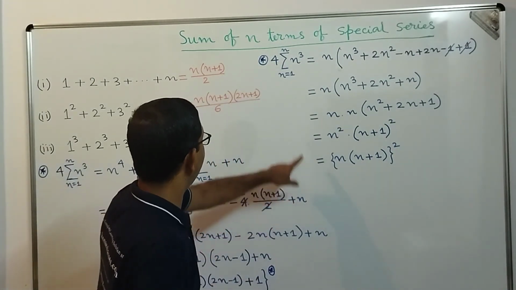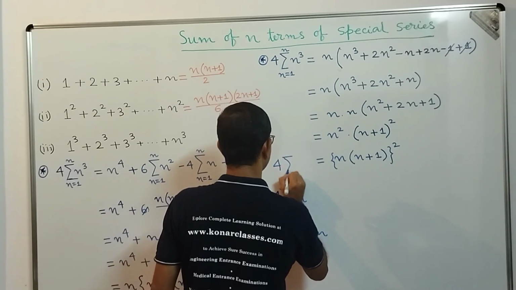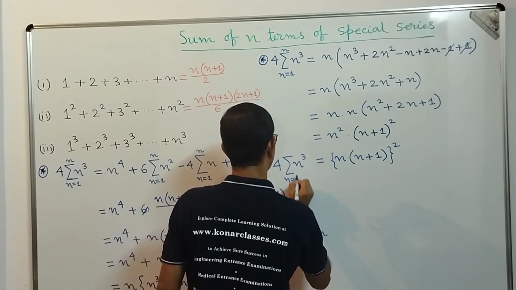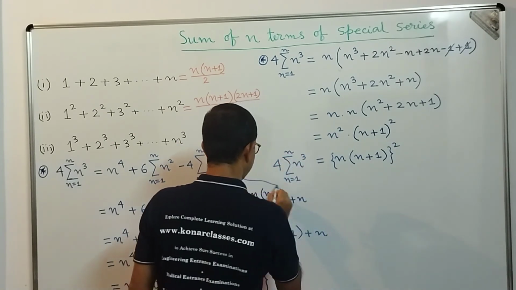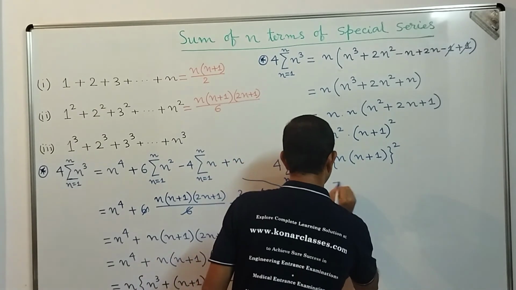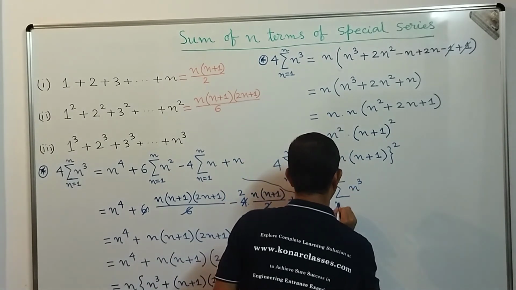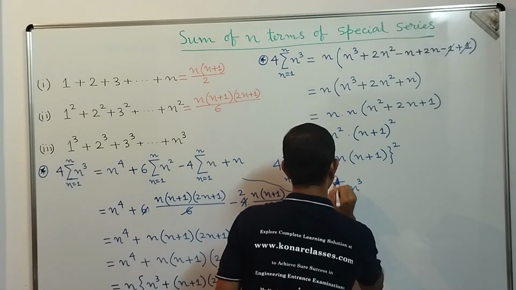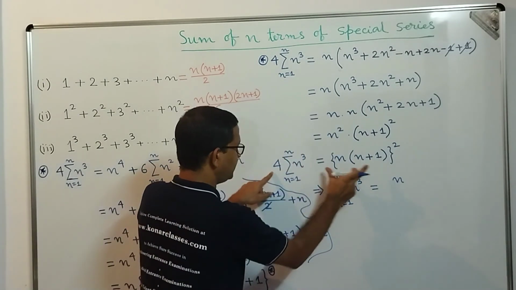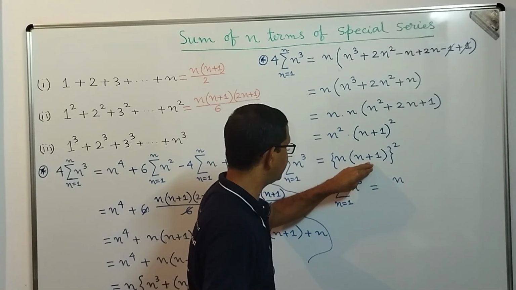Now what is this value? This value is nothing but 4 into summation of n cube, n equal to 1 to n. So from here this implies that summation n cube, n equal to 1 to n, is equal to n into n plus 1, and this 4 will come into the denominator, and 4 is 2 square, so we can bring 2 inside the square.